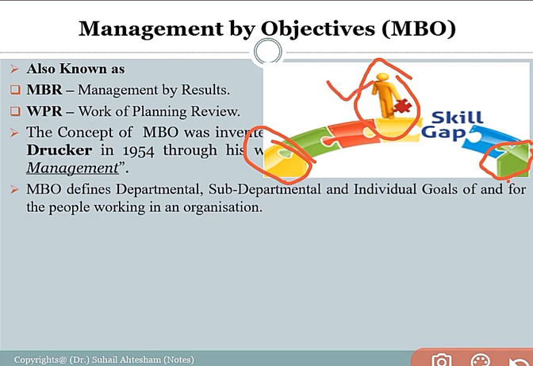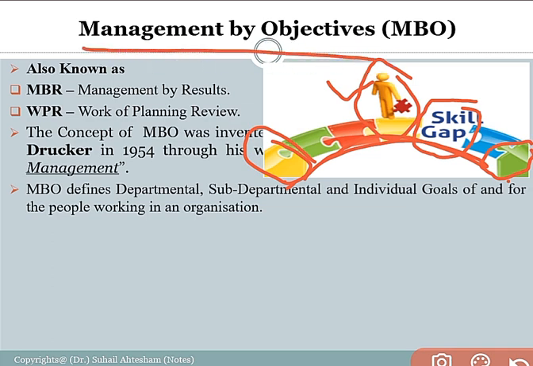The manager is trying to fulfill the gap between these two. By proper coordination and with the help of the employees, the manpower in the organization, the manager is trying to fulfill the gap.